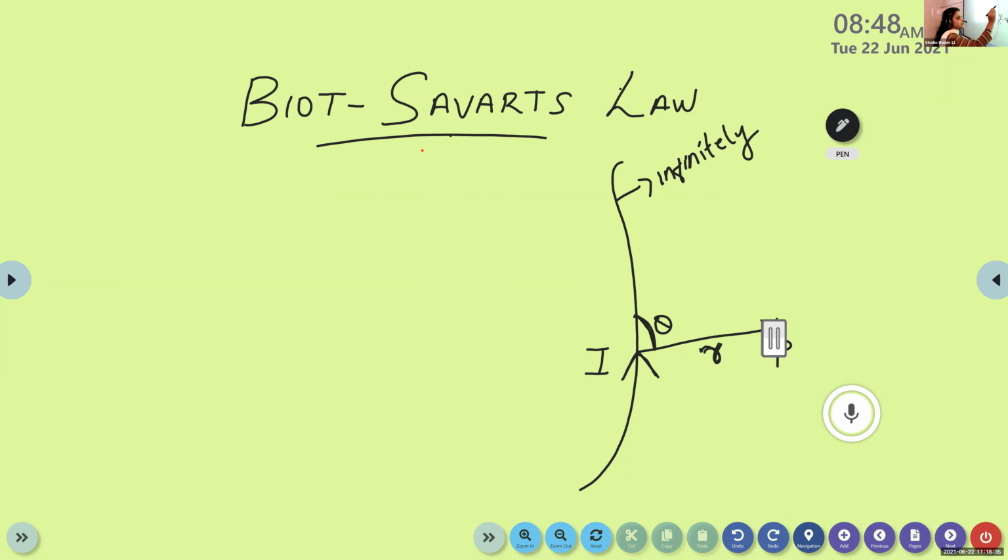Instead of considering the whole wire, we consider a small section of the wire with a length dl.